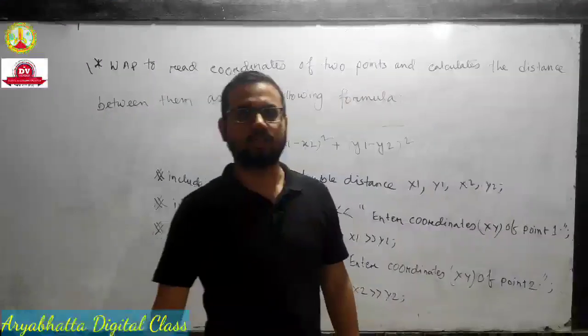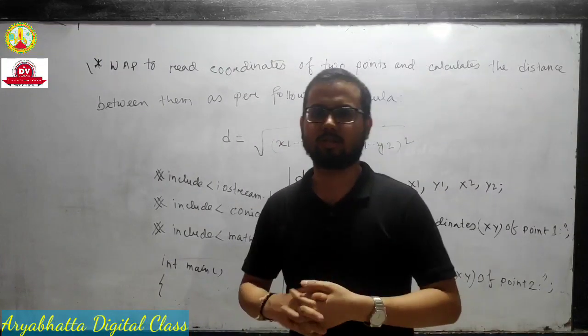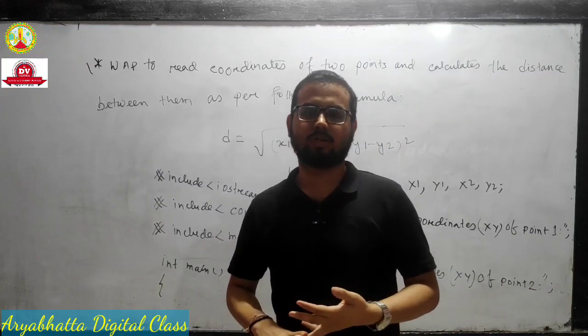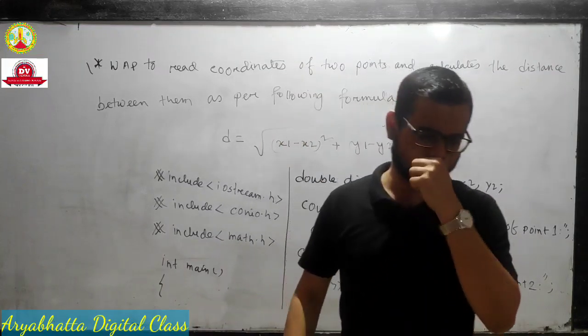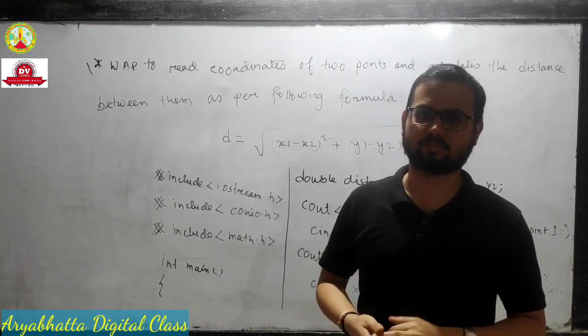Students, this is our second class. We already finished the first class, the simple introduction part: what is a literal, what is a token, what are data types. We already did the revision tour, and we already did the addition program and the radius, perimeter, and area of the circle.